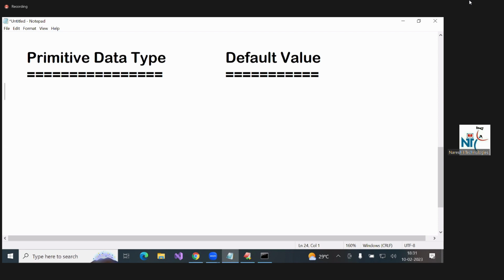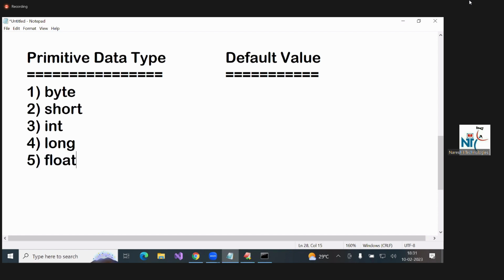How many primitive data types are there? 8. What are those? Byte. Second one, short. Third one, int. Fourth one, long. Fifth one, float. Double. Next, char. Next, boolean. Okay. Here, char, boolean. 8 primitive data types are there.